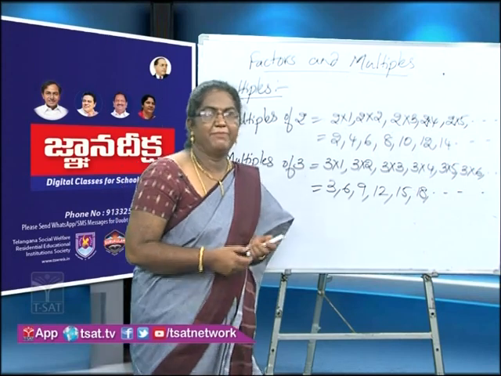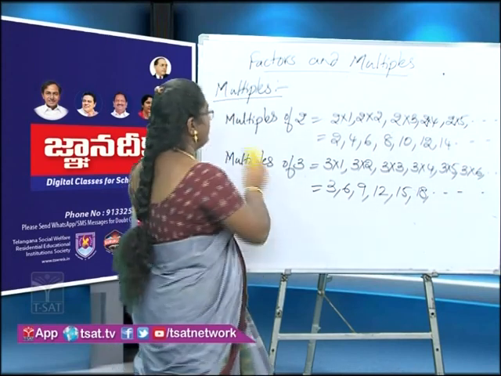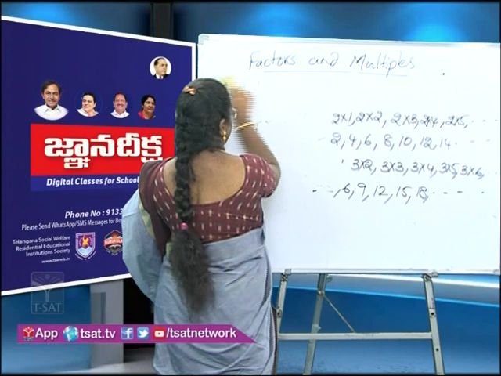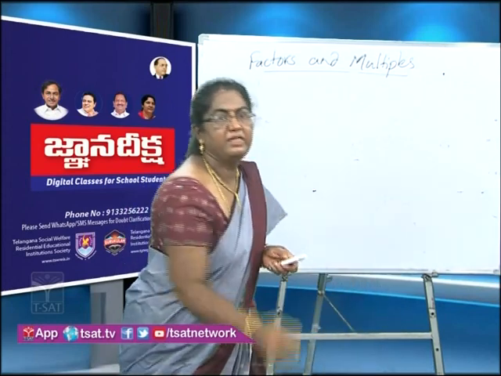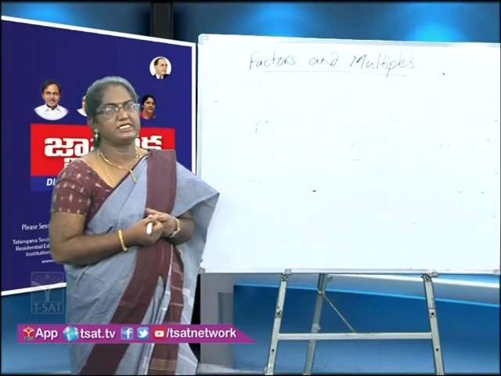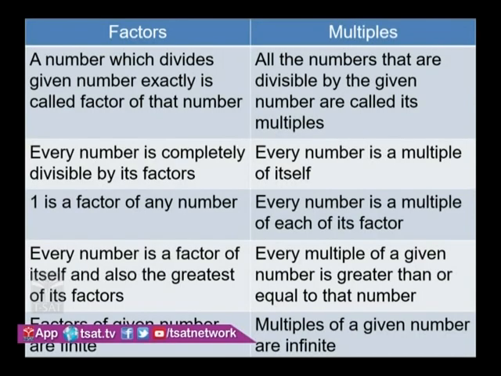Now let us compare the factors and multiples. Look at the slide. A number which divides the given number exactly is called a factor of that number, whereas all the numbers that are divisible by the given number are called its multiples. Every number is completely divisible by its factor, and every number is a multiple of itself.